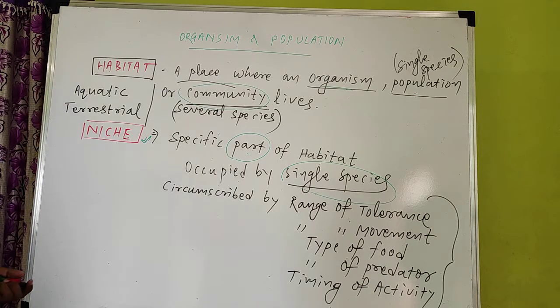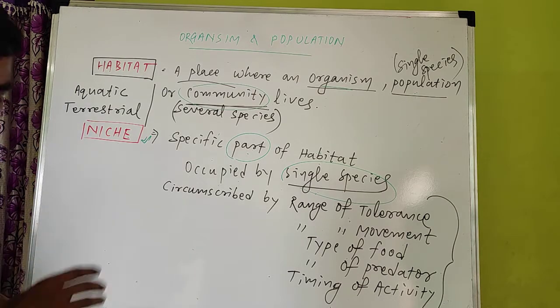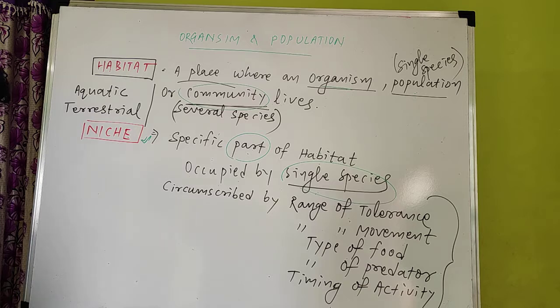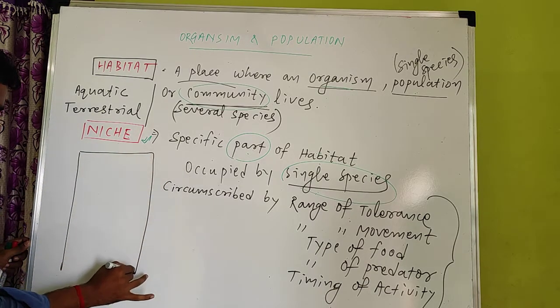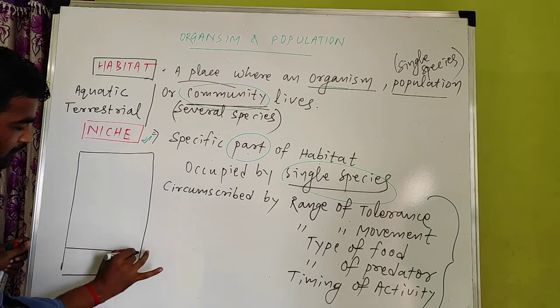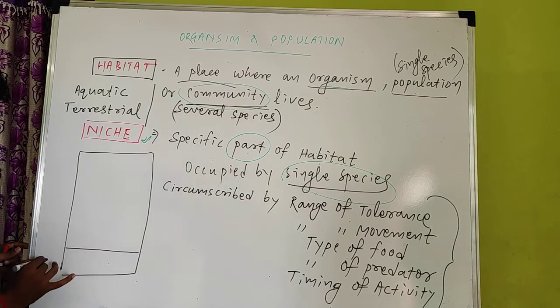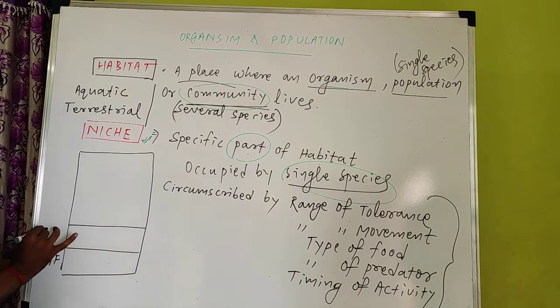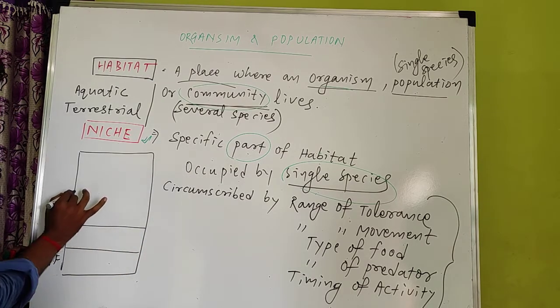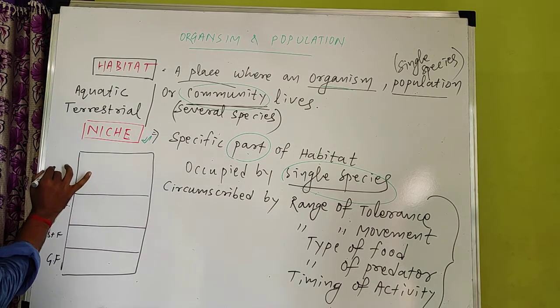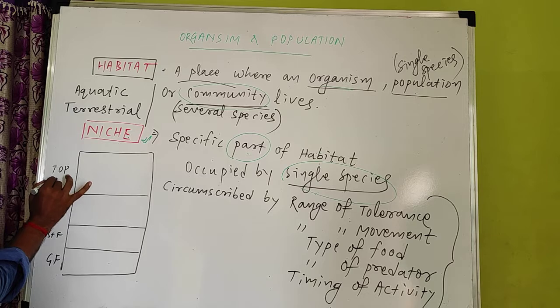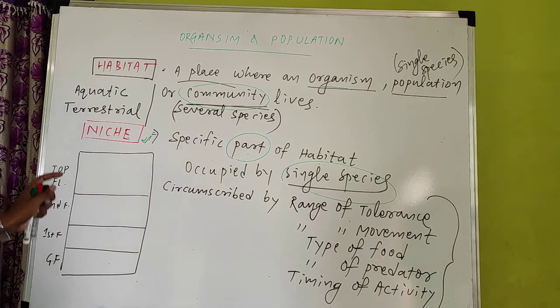Let's take the example of your college. Okay, this is your college, and different floors are there. This is the ground floor, this is the first floor, this is the second floor, and this is the top floor. So this is your college.